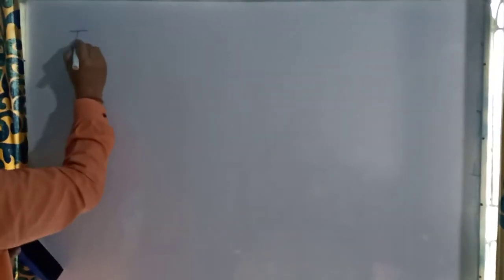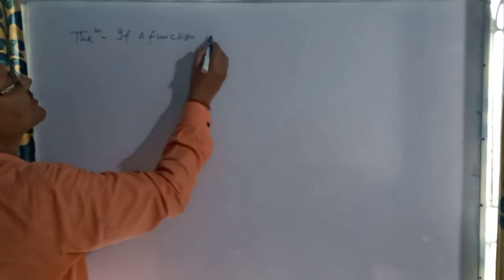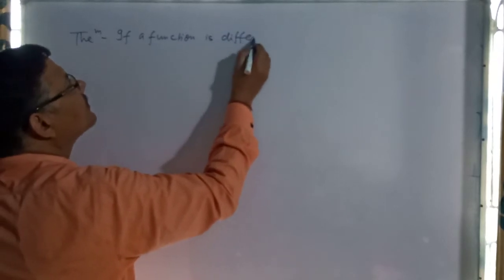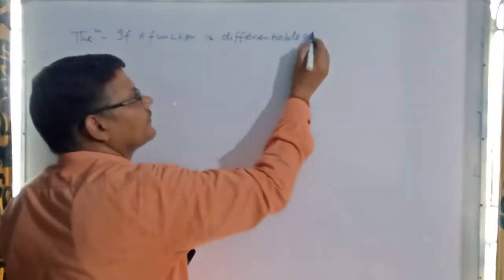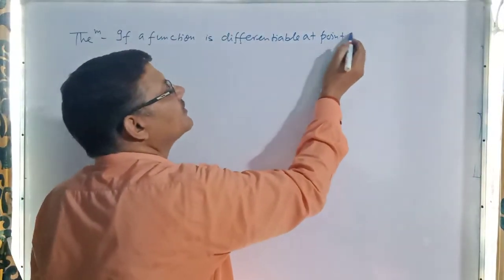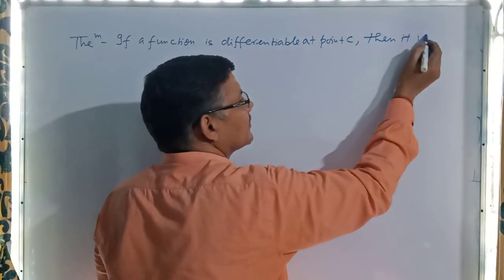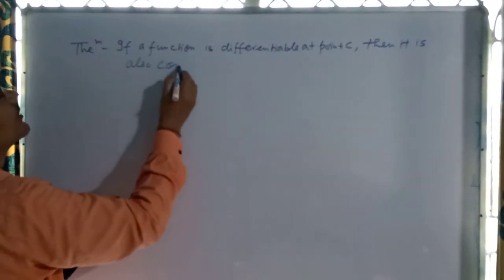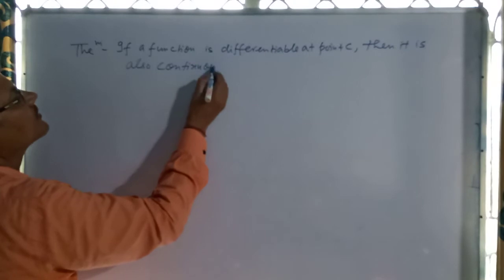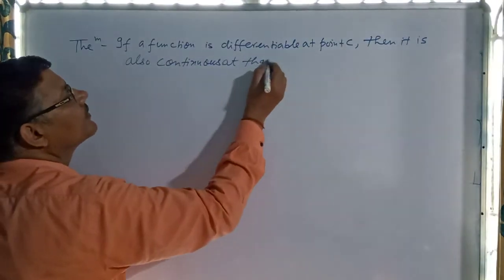So the statement of the theorem: if a function is differentiable at point C, then it is also continuous at that point.